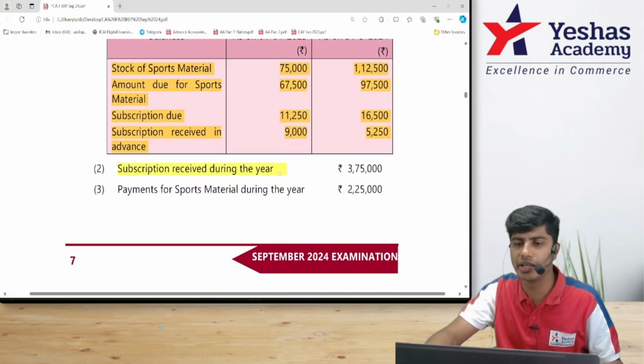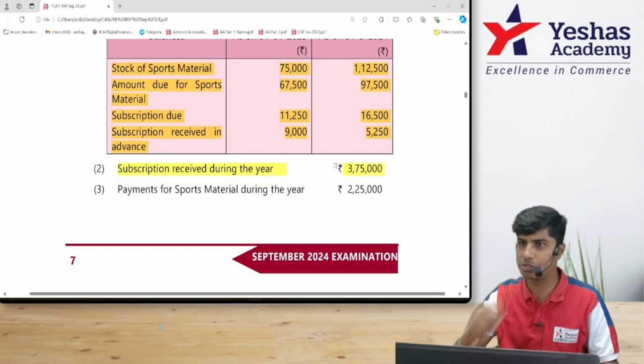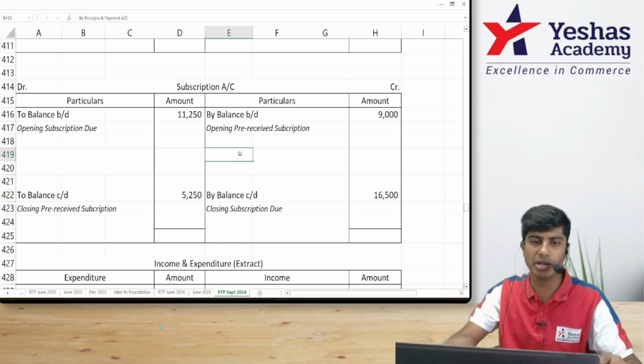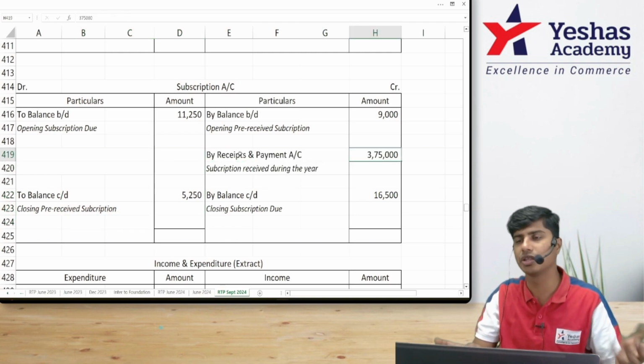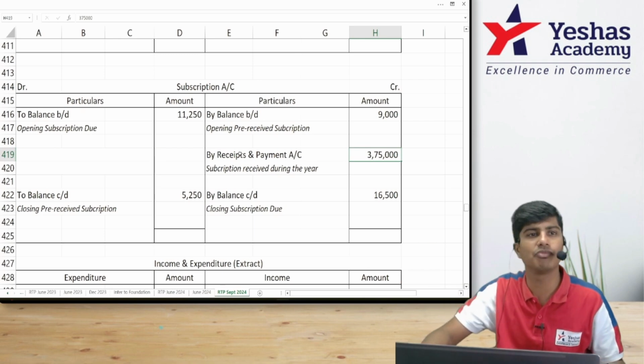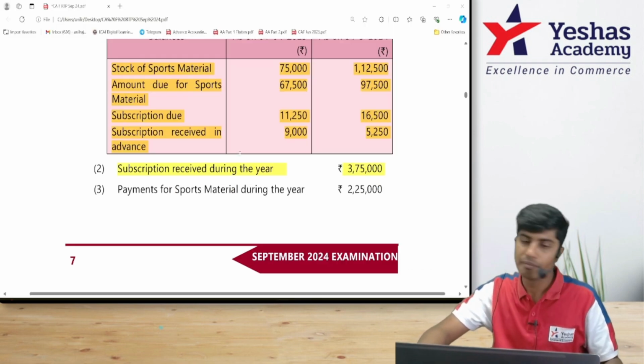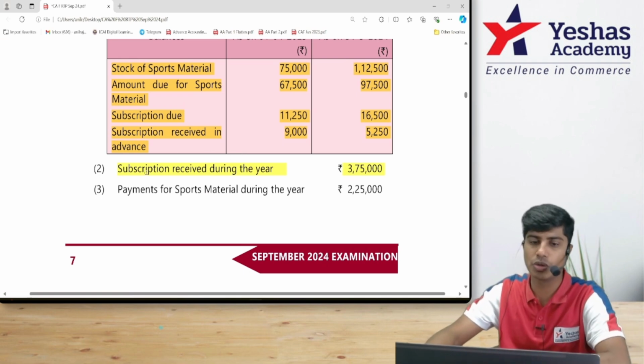Subscription received during the year, 3,75,000. What is the entry for subscription received? Receipts and payment account debit to subscription income. In subscription income, I'll write by receipts and payment received during the year 3,75,000. If I find the balancing figure here, I'll get the subscription income for the year. It will become easier than plus minus. Are you feeling it? Then I won't do it. I'll finish the rest of the question.